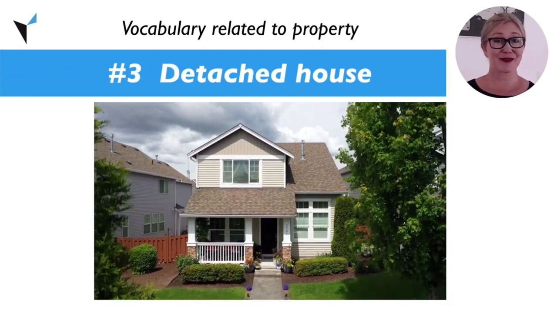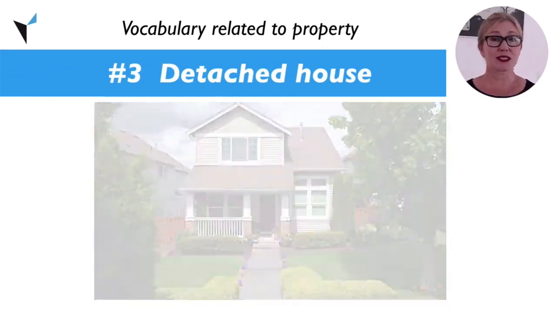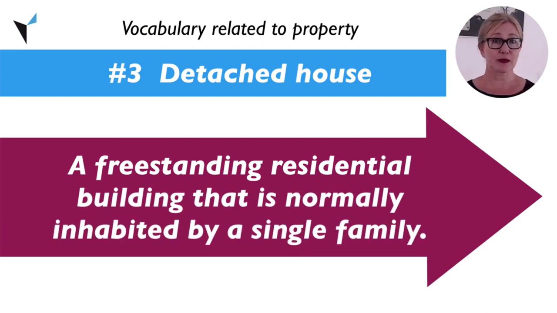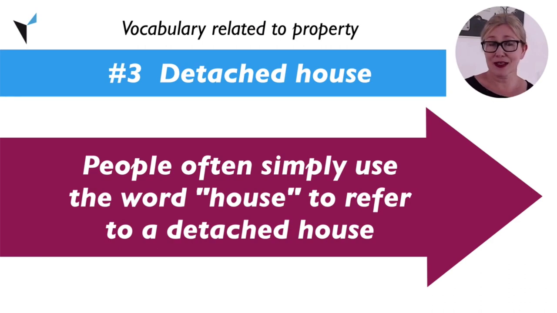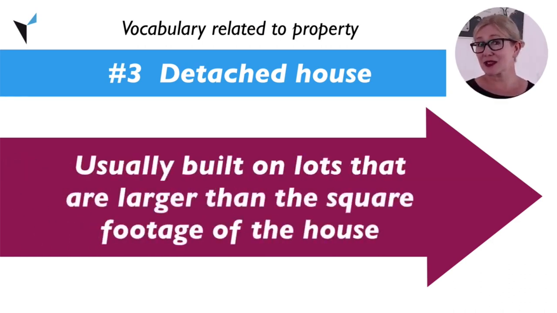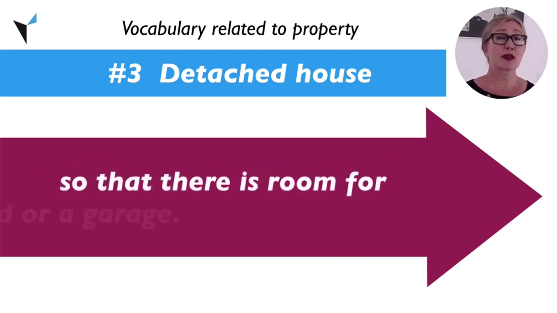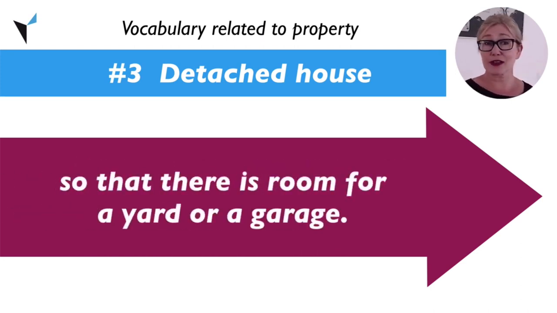Detached house. A detached house is a freestanding residential building that is normally inhabited by a single family. You'll often hear people simply use the word house to refer to a detached house. Detached houses are usually built on lots that are larger than the square footage of the house, so that there is room for a yard in either the front or the back of the property, and in some cases, a private garage for parking.